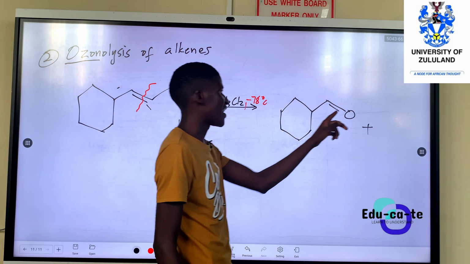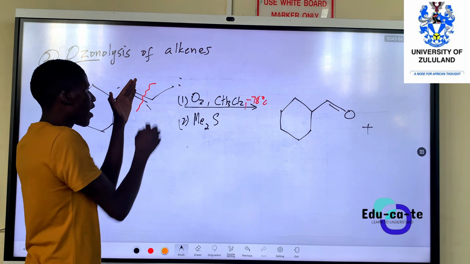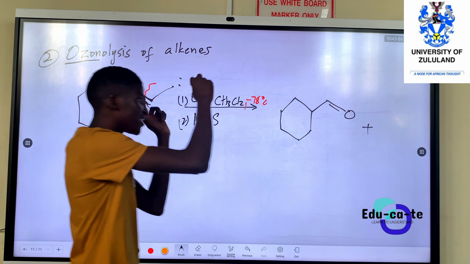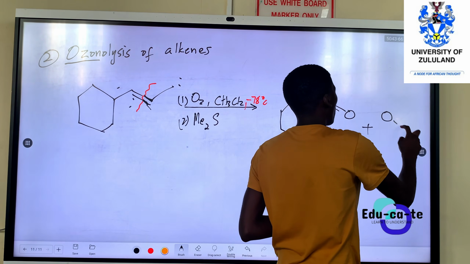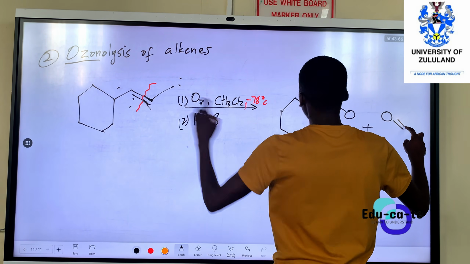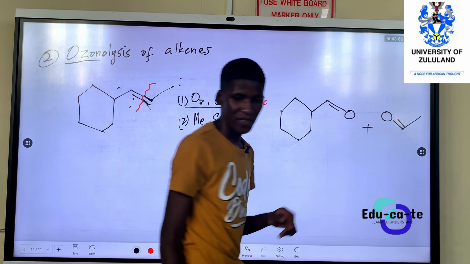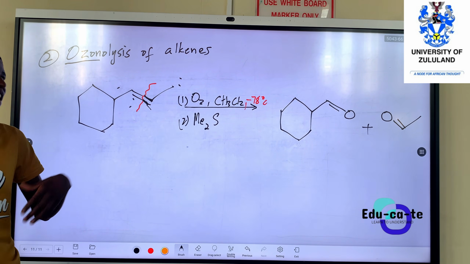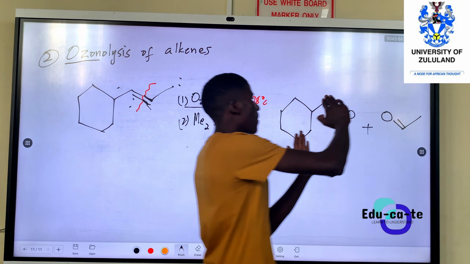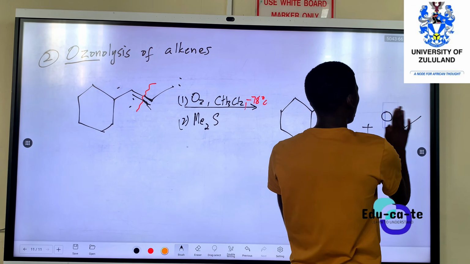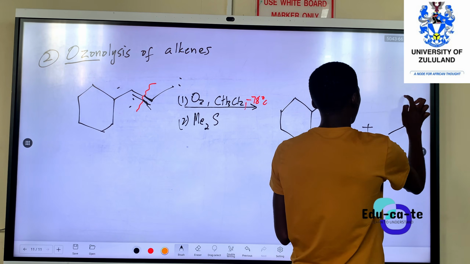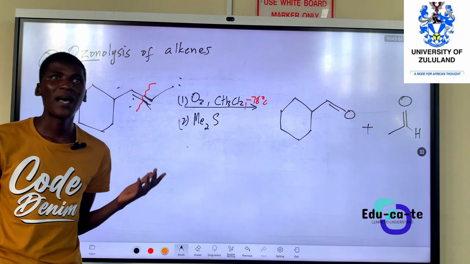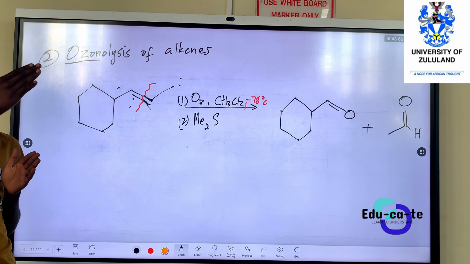So here, now we cleave again. The other one, we still have a double bond, guys. You see the double bond here. So if I add oxygen, then here we've got 1 carbon and another carbon. So obviously it's an aldehyde. It's just that it is drawn in a weird way, not in the regular way that you are used to. It will be something like this.